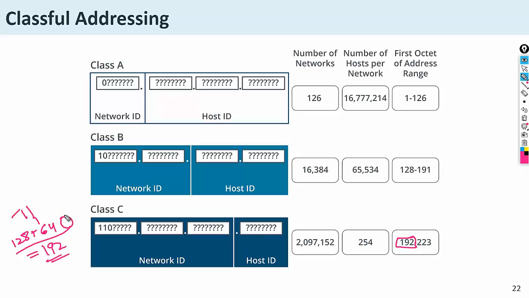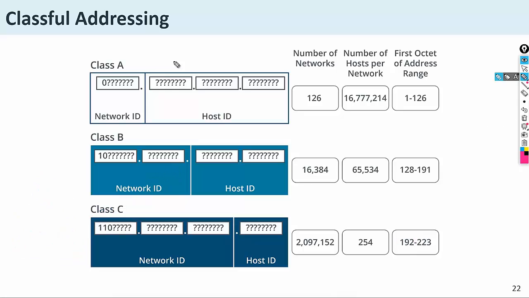And the third bit is always off, always off means 0. 192 plus 0 plus, now the next is 16 plus 8 plus 4 plus 2 plus 1, which is equal to 223. Got it? Now do you understand?